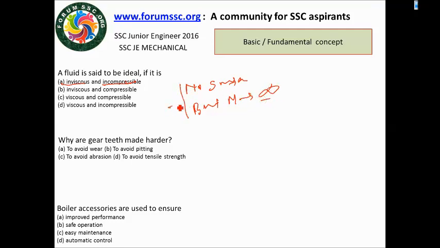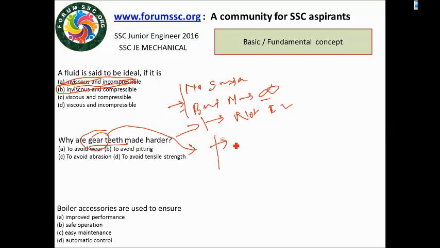These are the second level, but the first is what an ideal fluid is. And the second-level question may ask that it does not exist in nature. Next, gear teeth. Gear teeth have different manufacturing processes like heat treatment and different alloys added like nickel, chromium, and others, just for avoiding wear.